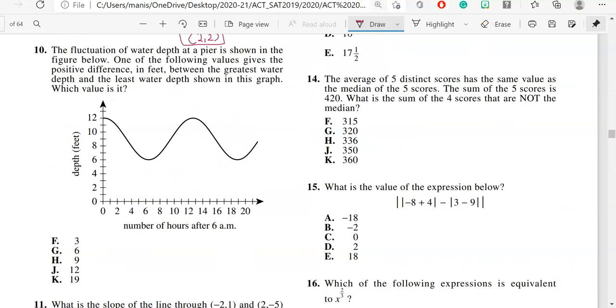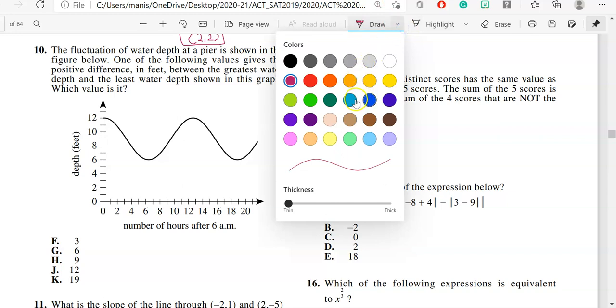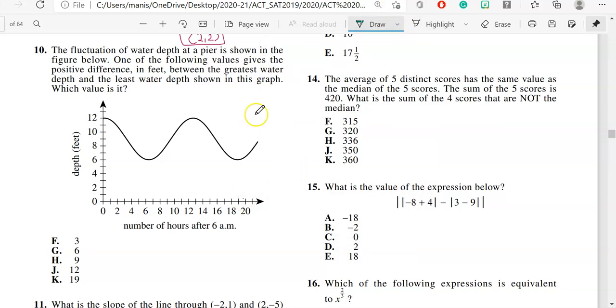Question number 10. The fluctuation of water depth at a pier is shown in the figure below. Which of the following values gives the positive difference in feet between the greatest water depth and the least water depth shown in this graph? The first value starts from this height over here, that's your 12 feet. The lowest I can see goes over here, that's your 6. In this case I will subtract, since the question says positive difference, and I got my answer, 6 feet. So option G is the correct answer for this question.